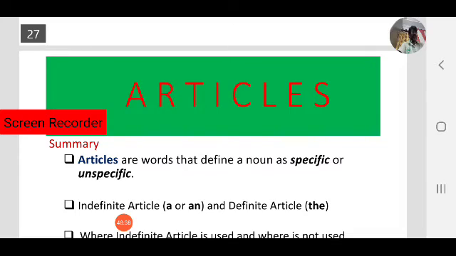Next, with quantity expressions to refer to certain material nouns, based on the sound. When a thing or person is introduced for the first time, we use the indefinite article. Before singular nouns used as an example of a class, and before names of professions, a writer, a teacher, we use it.